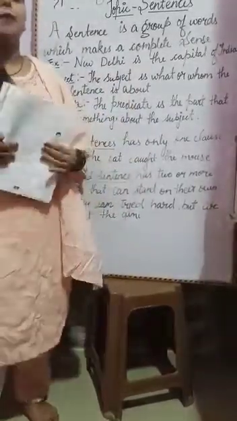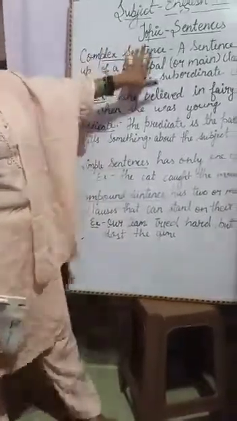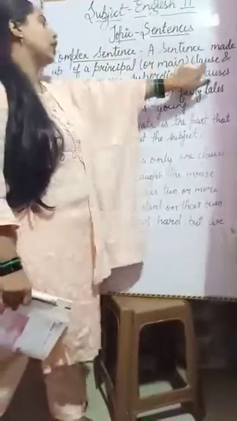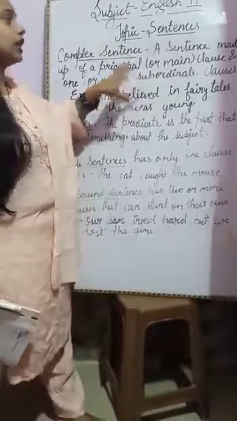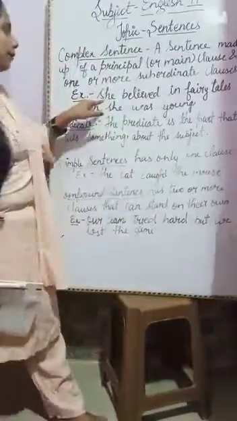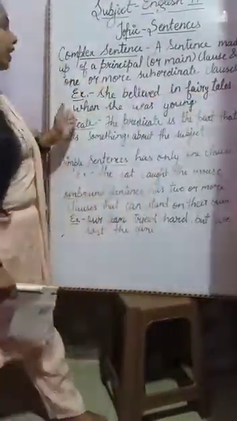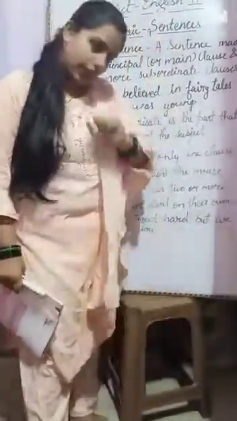Now the third part, complex sentences. A complex sentence is made up of a principal or main clause and one or more subordinate clauses. For example, she believed in fairy tales, when she was young. She believed in fairy tales when she was young.